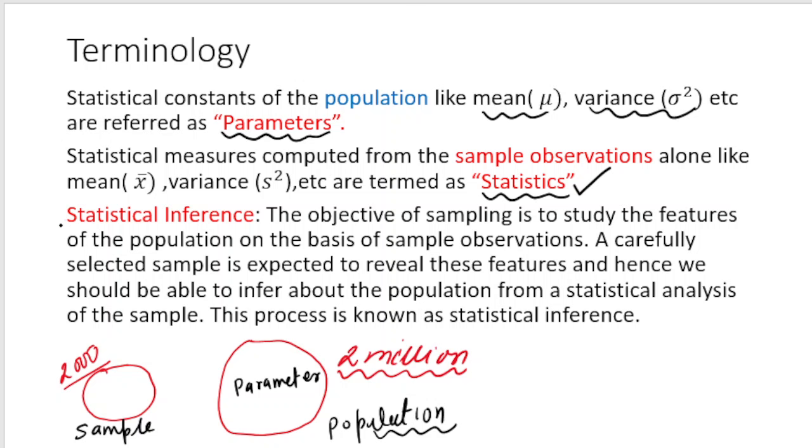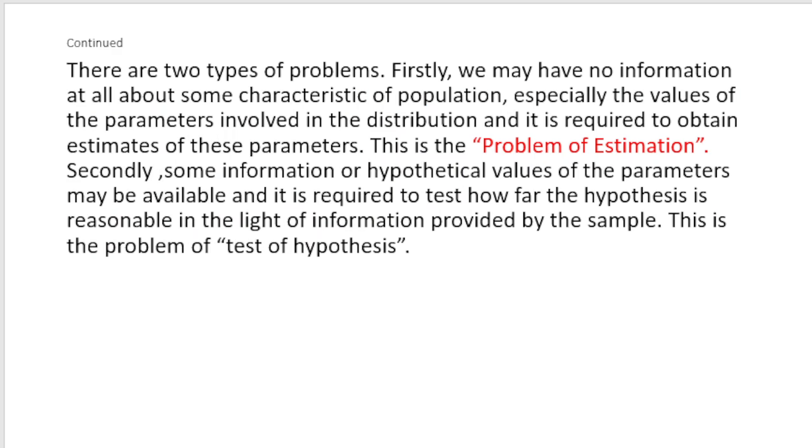What is statistical inference? The process of drawing the sample is called sampling. The objective of sampling is to study the features of the population on the basis of sample observations. A carefully selected sample is expected to reveal these features, and hence we should be able to infer about the population from a statistical analysis of the sample. This process is known as statistical inference, which means that we take a sample, we study the sample, and based on the study of the sample we conclude something about the population.